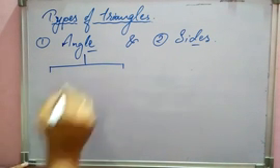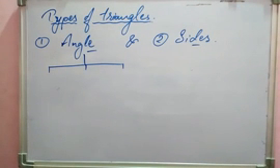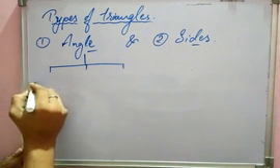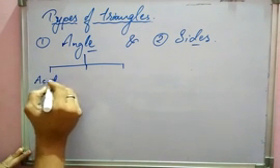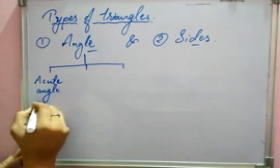What are those parts? First is the acute angle triangle.